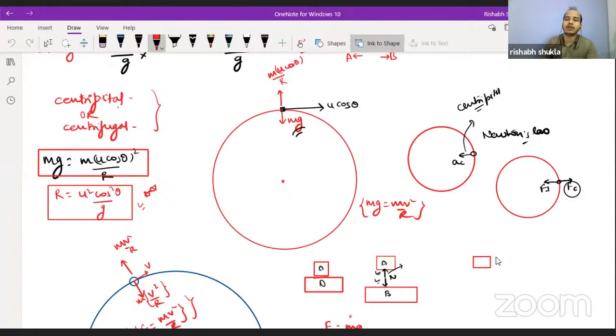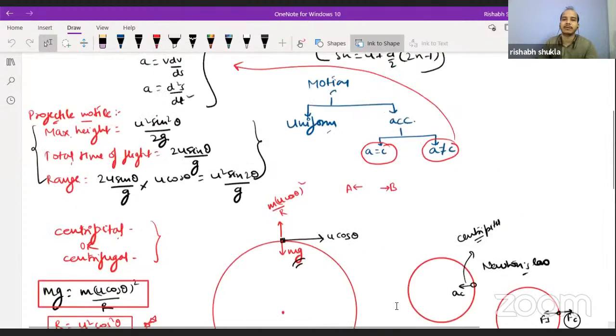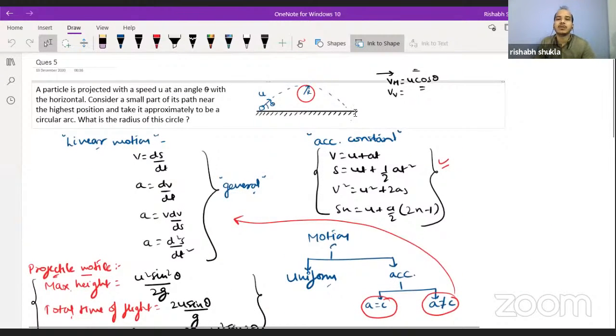We have gone through the concept of circular motion and projectile motion in the first case. Before that, we dealt with the linear motion concept. If a system is performing linear motion, then these are the relations: v is equal to ds by dt, a is equal to dv by dt, a is equal to v dv by ds. These relations come only from the definition of velocity and acceleration itself. Time rate of change of displacement is called velocity, and time rate of change of velocity is called acceleration.